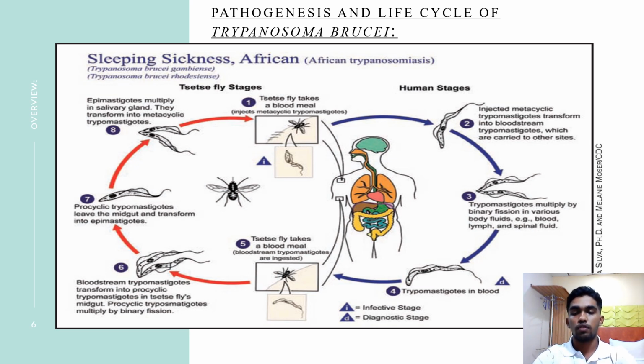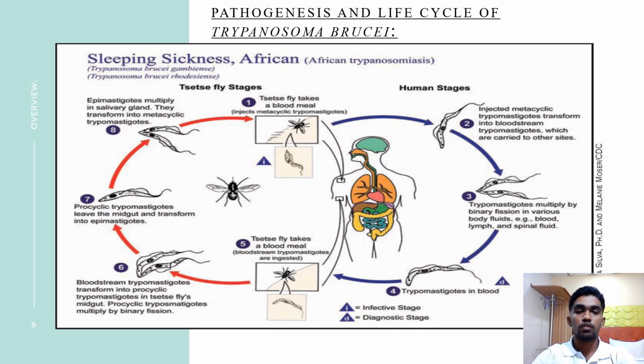After that, it reaches a diagnostic stage where symptoms can be detected if proper testing is administered. Now, another tsetse fly comes and takes a blood meal from that infected human.